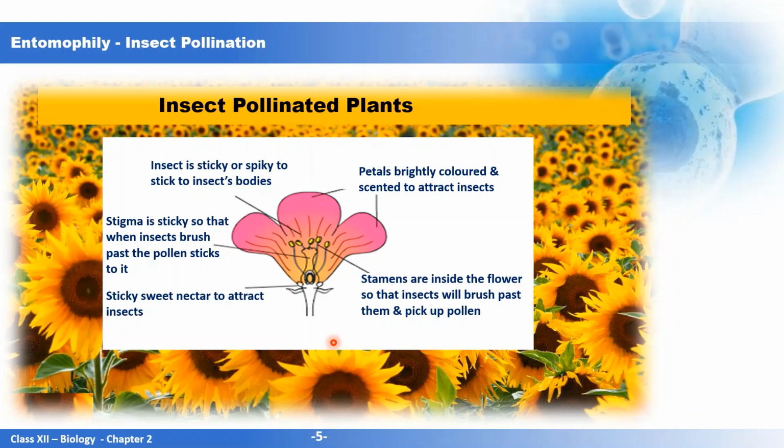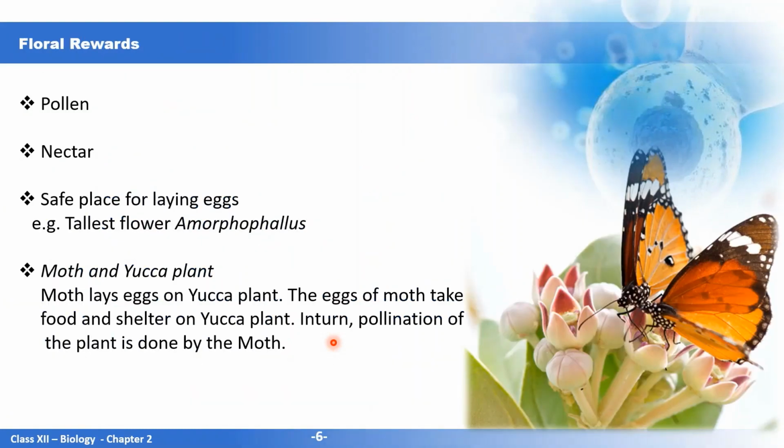Now, any flower which wants to get itself pollinated needs to give some reward so that in turn it gets pollinated. Now, what are the rewards that a flower gives to get pollinated? Firstly is the pollen, because the larvae of the bees and flies feed on the pollen, which is rich in protein. As we saw, one of the floral rewards is nectar, which is rich in sugar.